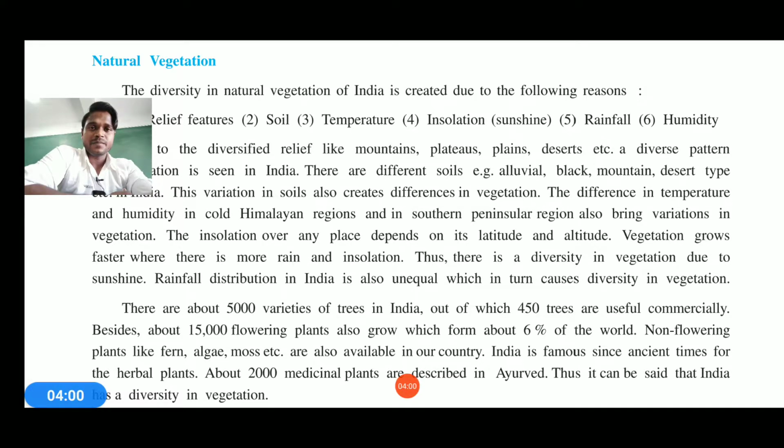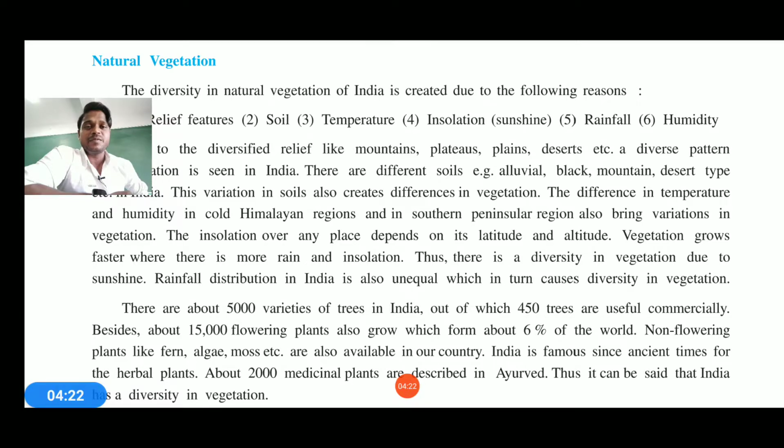So there is variation in vegetation because of sunshine, as sunshine and sunrise are not the same in all parts of India. We have variation in food, climate, clothing and eatables. The rainfall distribution in India is also unequal.